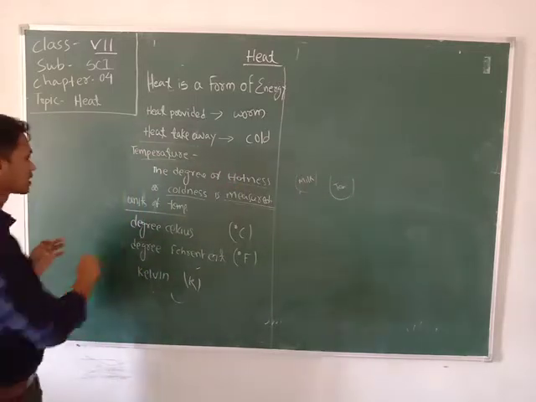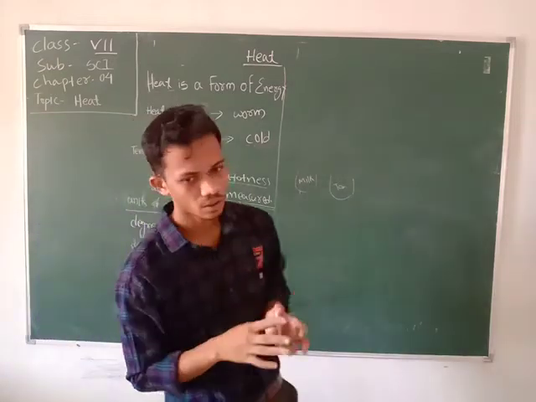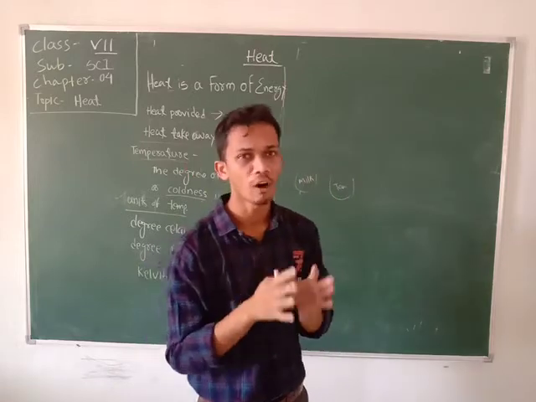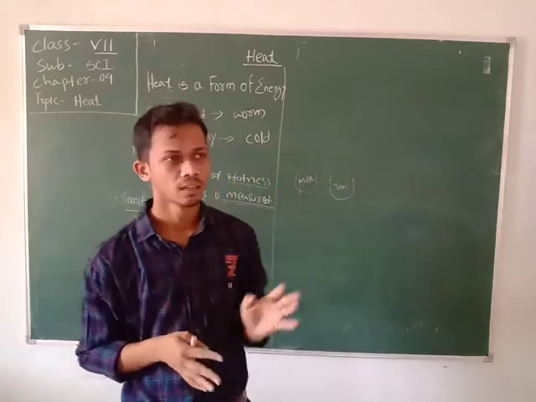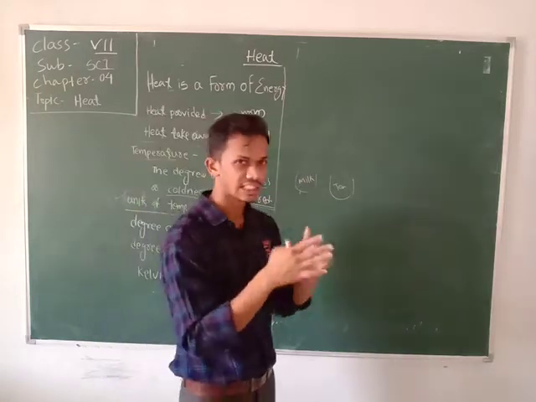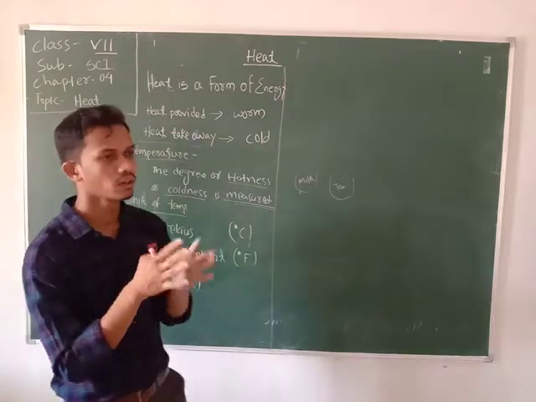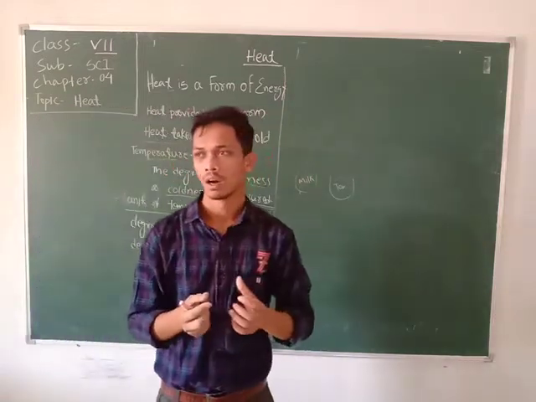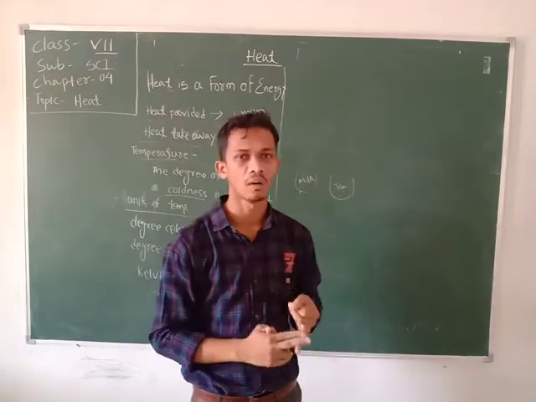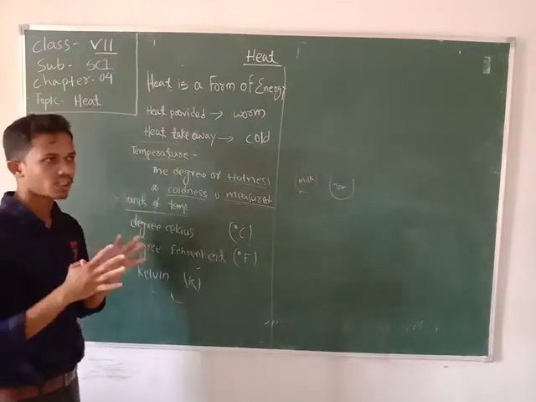After that, let's discuss the various units of temperature. What is a unit? Suppose we discuss the units of length. What are the units of length? Centimeter, meter, feet, kilometer. These are the units of length. The units of weight are gram, kilogram, ton, quintal. These are the units of mass or weight.